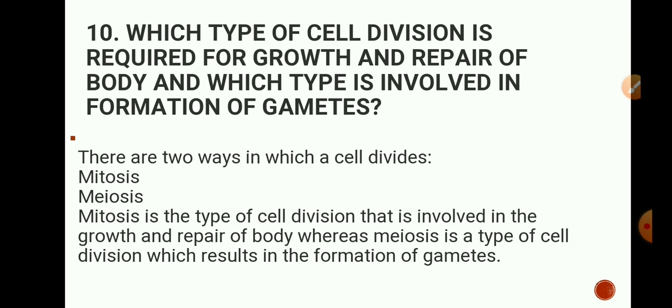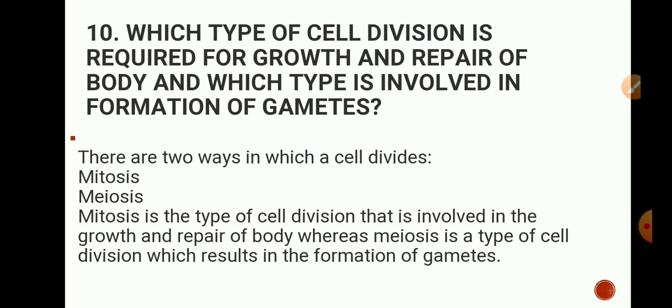Next question is, which type of cell division is required for growth and repair of body, and which type is involved in formation of gametes? See, there are two ways of cell division, mitosis and meiosis. Mitosis is the type of cell division which is involved in the growth and repair of body. So in this cell division, diploid cells are formed, from one parent cell two daughter cells are formed.